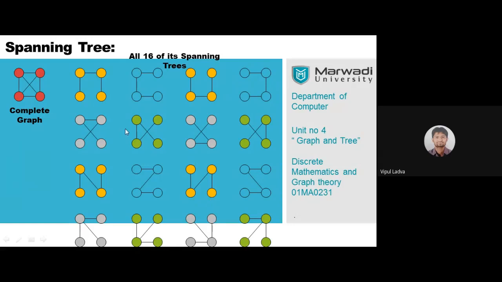If someone is thinking, sir, this one has a cycle, no, there is no cycle. Look, we do not have any vertex over there, so there is no cycle. We do not have any cycle in this, even in this. So all 16 are free from self-loops, parallel edges, and cycles. So they are all trees. The vertex set is ditto the same as the complete graph K4. So yes, all these are spanning trees of K4.